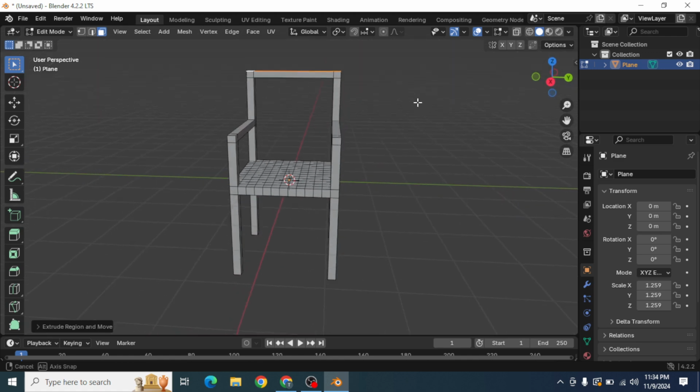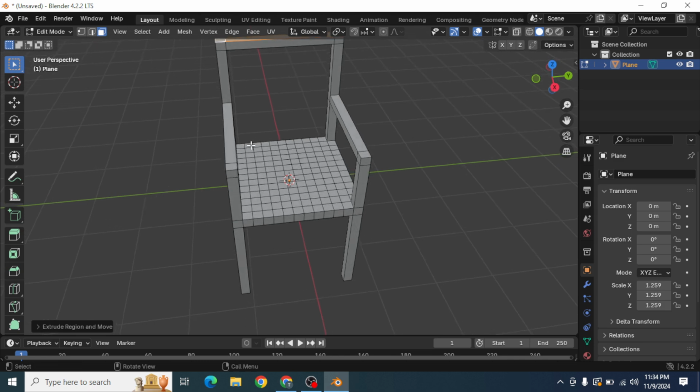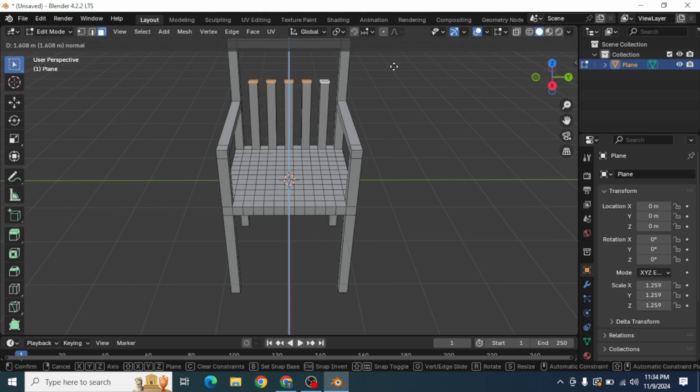Enough. Okay, now again select faces in odd or even order, select these 5 faces and again press E to extrude those faces. You will get a grill-like design of the chair.